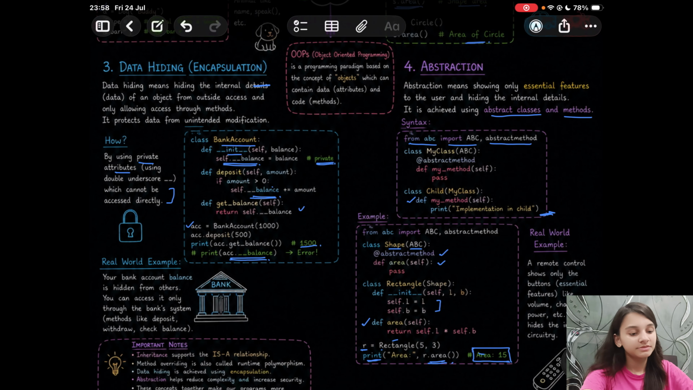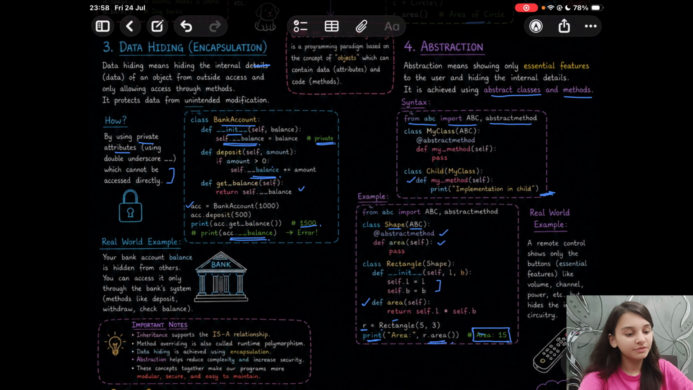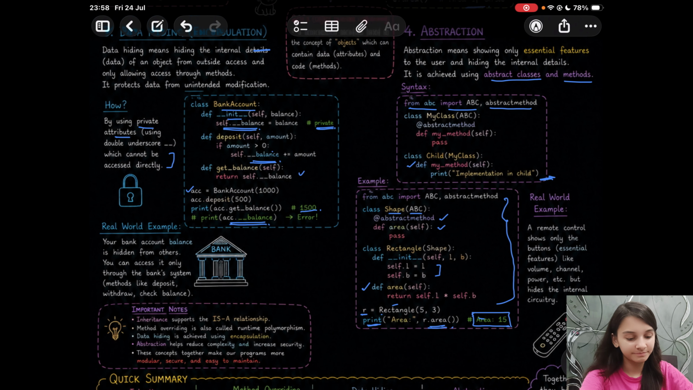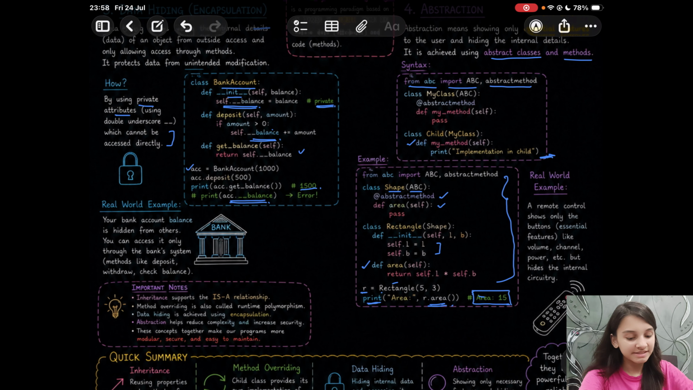Okay, so this is the syntax and an example of abstraction. Let's quickly see what is written here.